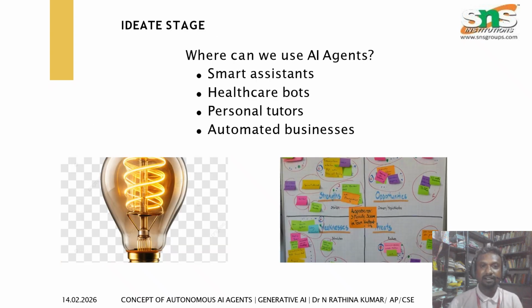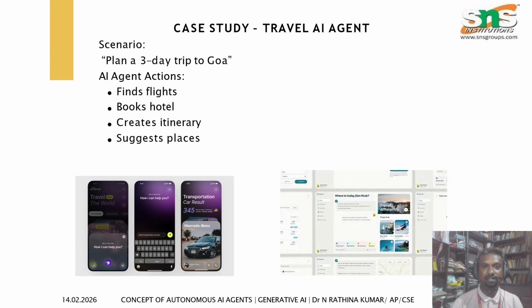Idea stage. Where can we use AI agents? For example, smart assistants, healthcare bots, personal tutors, automated businesses. Travel AI agent, this is a case study: plan a 3-day trip to Goa. What is the AI agent's action? How does it act? First, find flights, then book hotels, create an itinerary, then suggest places.